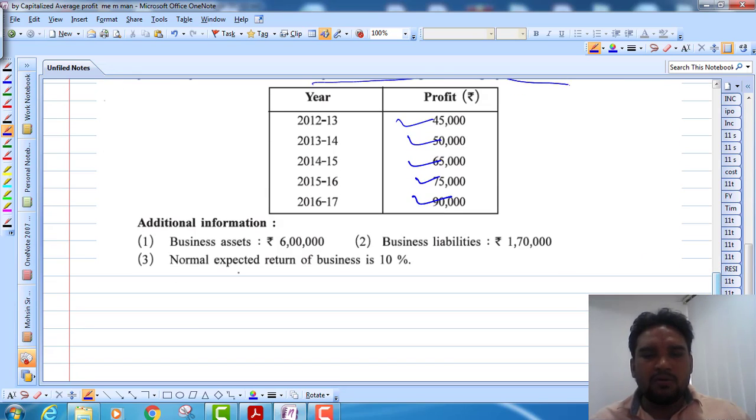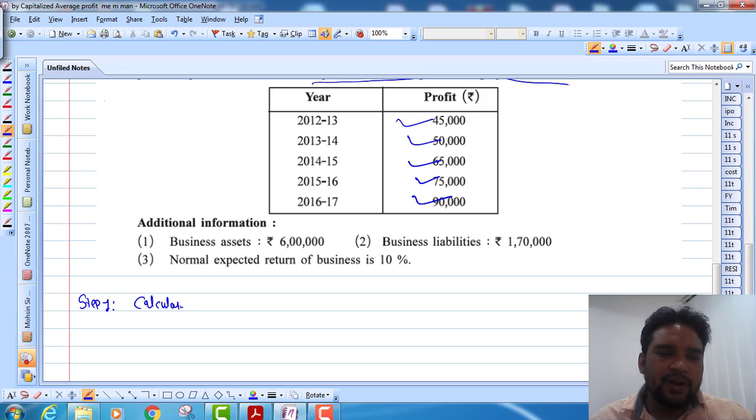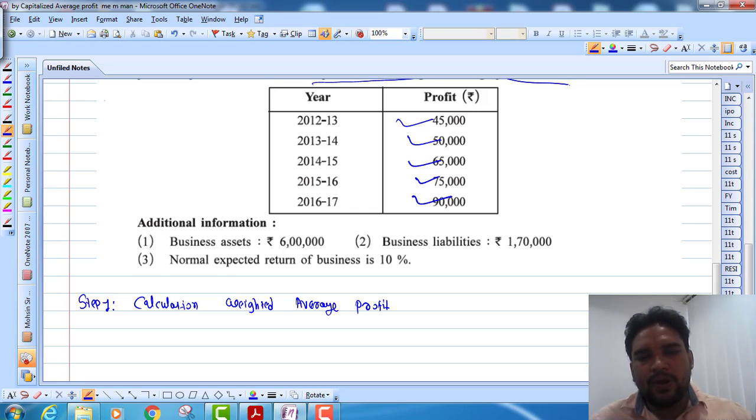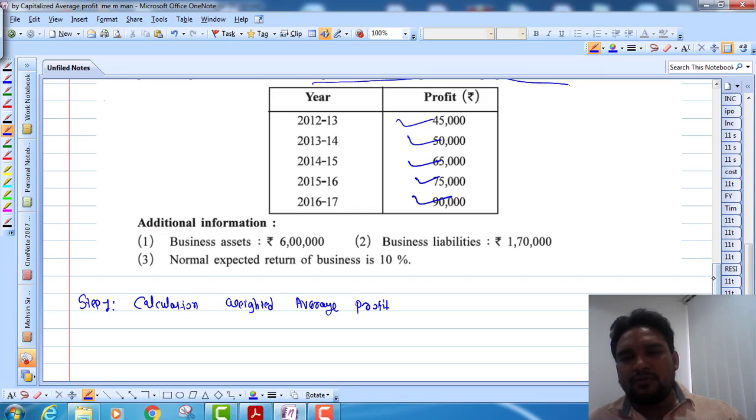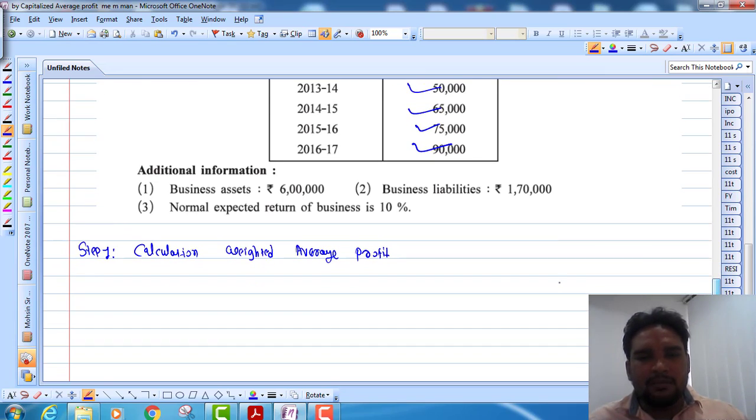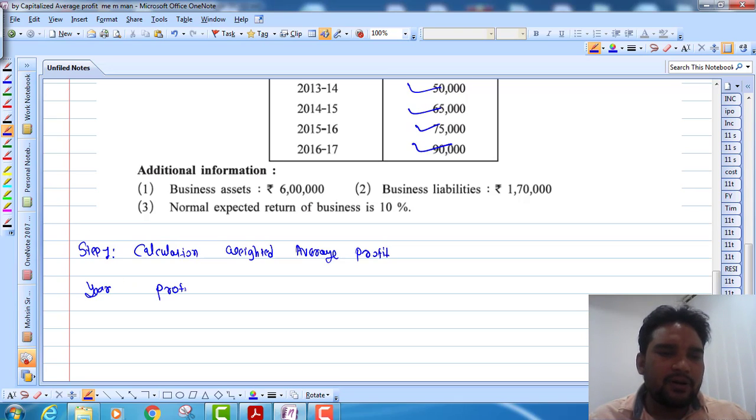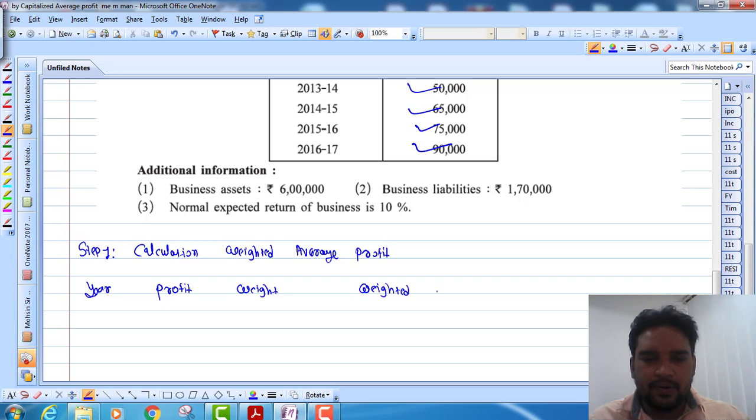So our step number 1 will be what? Step number 1 will be calculation of weighted average profit. So how would we find the weighted average profit? We have to prepare year, profit, then weight and weighted profit, right?